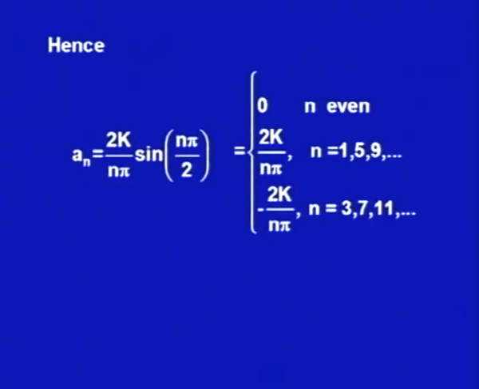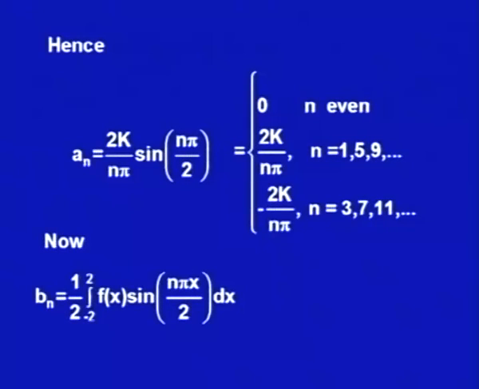Now, sin n pi by 2, when n is even, is of the form sin 2 m pi upon 2, that is sin m pi, which will always be 0. When n is odd, like 1, 5, 9 and so on, I would get +1, so a n will be 2k upon n pi. When it is 3, 7, 11, I would get -1, so it is minus 2k upon n pi. Because we know that sin pi by 2 is +1, sin 3 pi by 2 is -1 and so on. So, this is the a n we have found out.